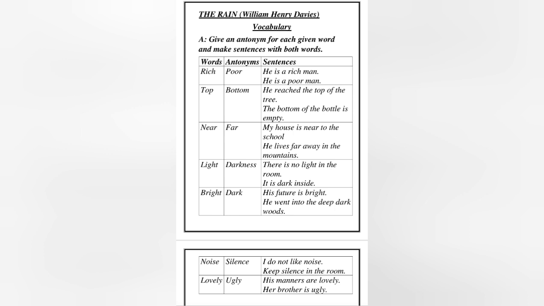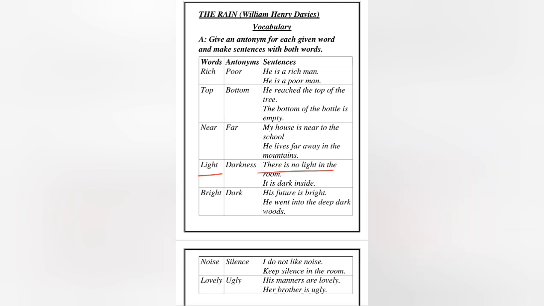Rich, antonym is poor. He is a rich man. He is a poor man. Top, he reached the top of the tree. Bottom, the bottom of the bottle is empty. Near, my house is near to the school. Far, he lives far away in the mountains.